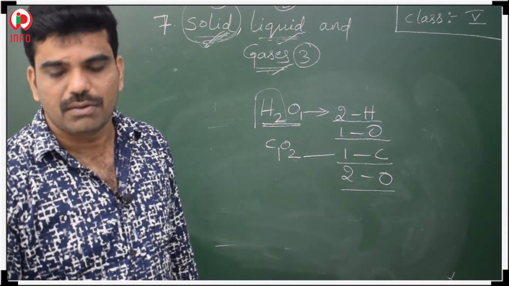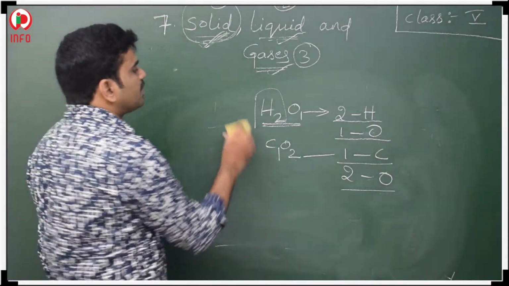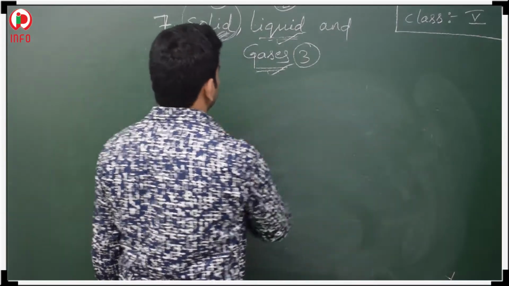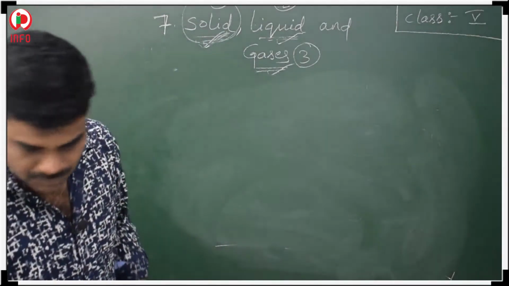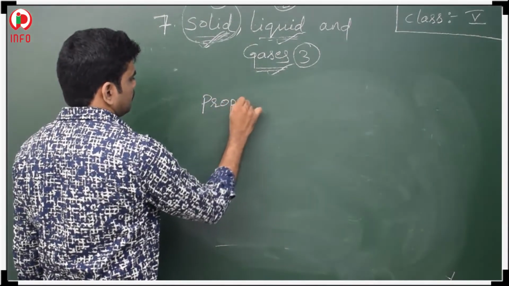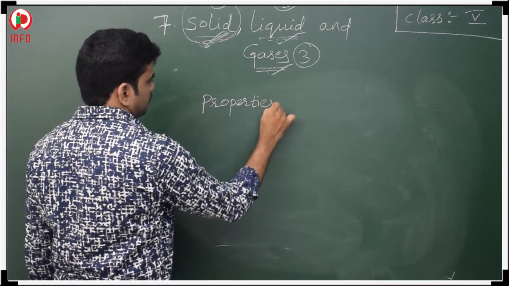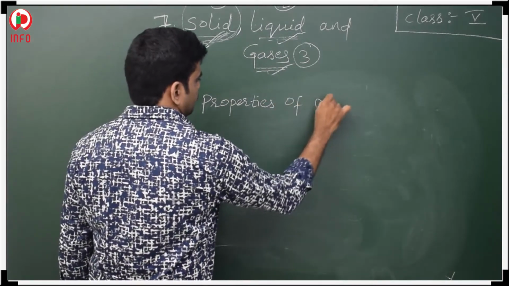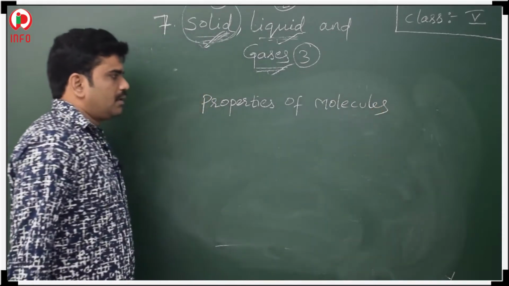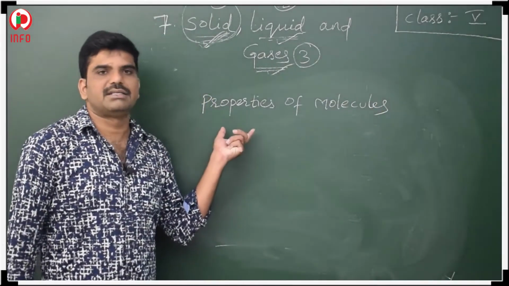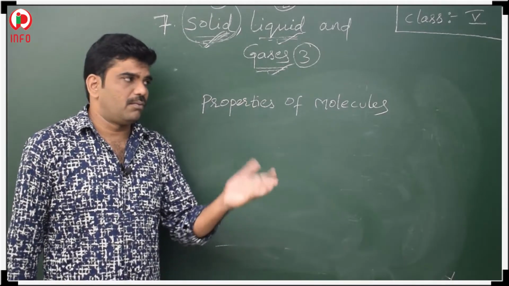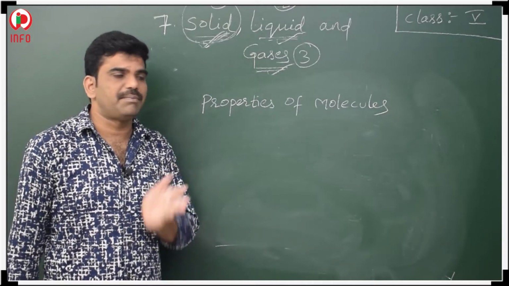So now let's go for the properties of molecules. Properties are divided into two: one is physical and the second one is chemical.